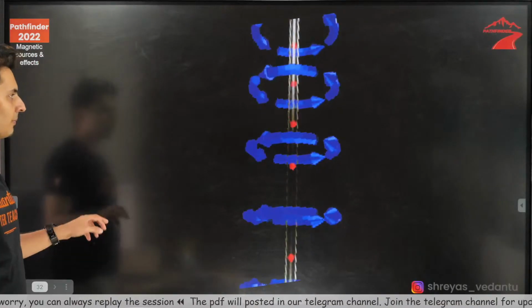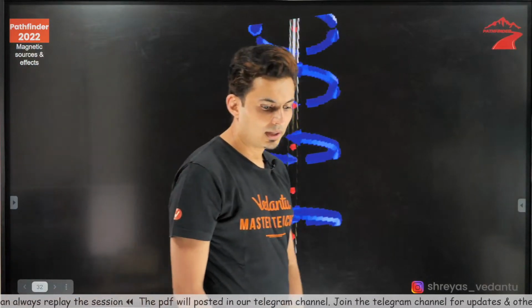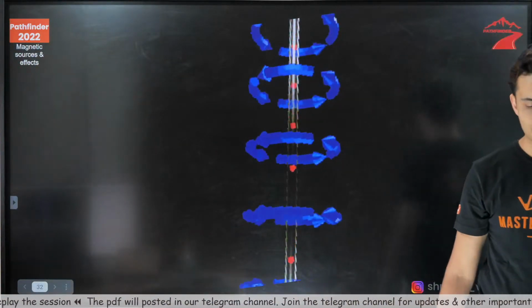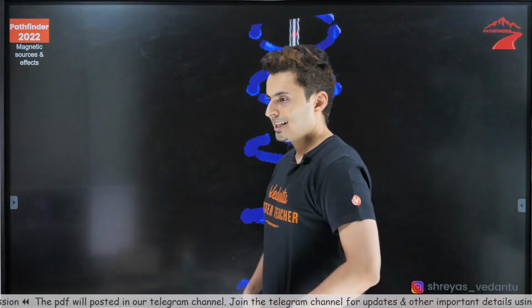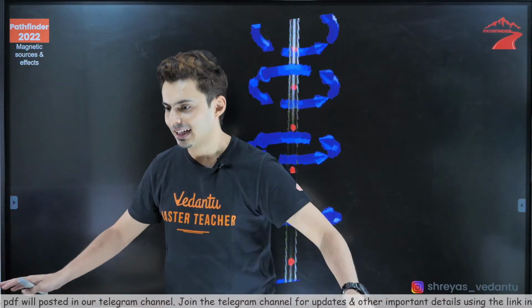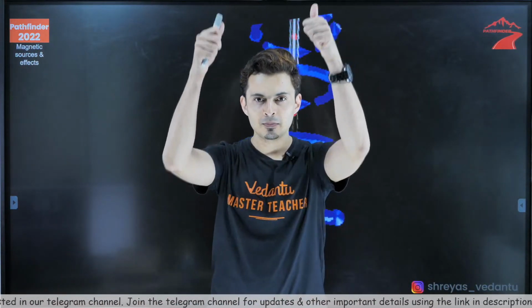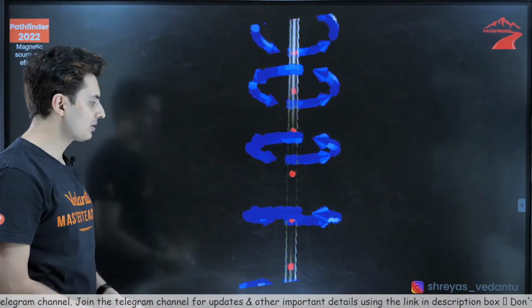Okay, let's get going. Now the last geometry for today. Come on, my warriors. Last geometry for today, and that is a straight wire. This is how the magnetic field is produced.